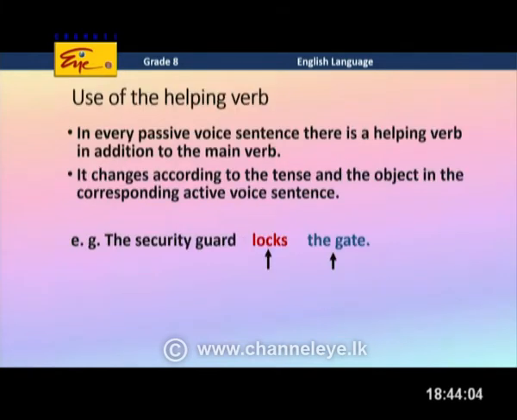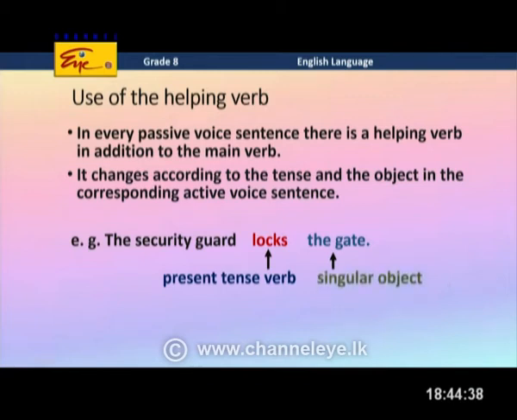That is the use of the helping verb. Now, in every passive voice sentence, there is a helping verb, right? But it changes according to the tense and the object in the corresponding active voice sentence, right? So, I have given a sentence here. The security guard locks the gate. Miss, can you say the tense of this sentence? It is present tense.